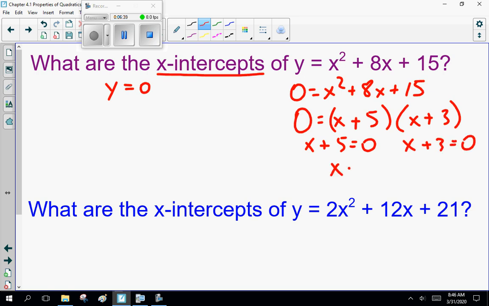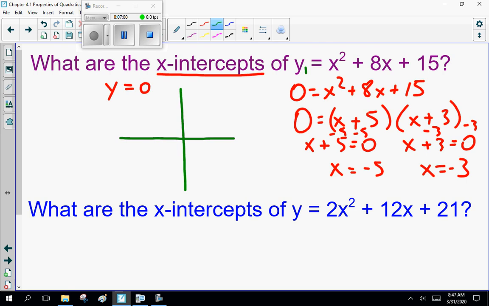Factor. And there's two x-intercepts for this equation. Right, now that's one way to do it. But what have I been talking about here? Graphing. So I want you to graph y1 equals x squared plus 8x plus 15.